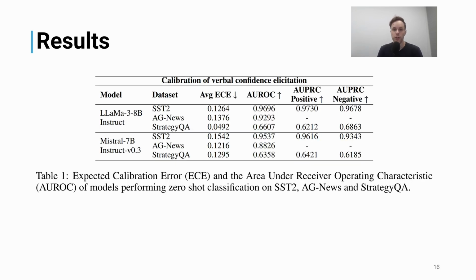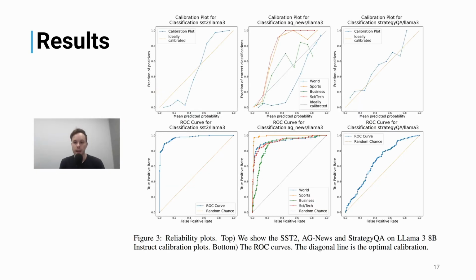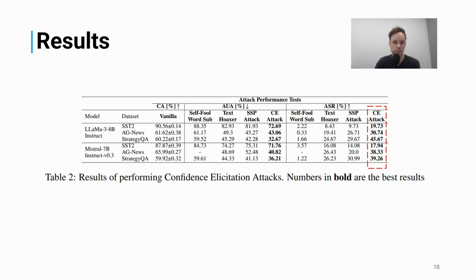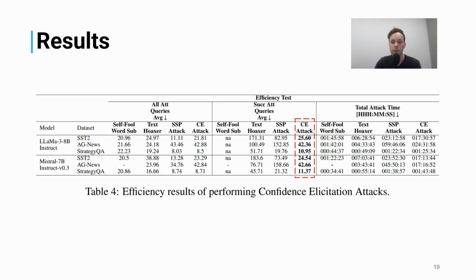In our results, we first show that the models are calibrated, and we achieve a 5 to 15 point deviation in expected calibration error, which results in a calibration curve that is very close to the optimal diagonal line, allowing us to extract a meaningful feedback signal to perform our black box optimization. This leads us to achieve a higher attack success rate than other baselines. And because the optimization process is more direct, we are also able to achieve this by querying the model fewer times.